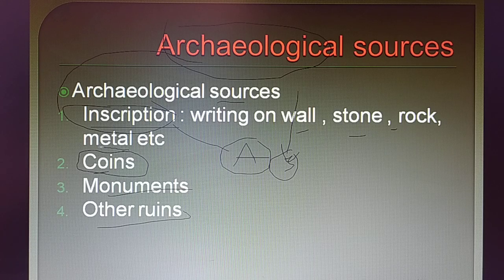Even coins also, there are plenty of coins we can get to see, which were minted in the past. So now let us see monuments and other ruins. Now let us move on further.